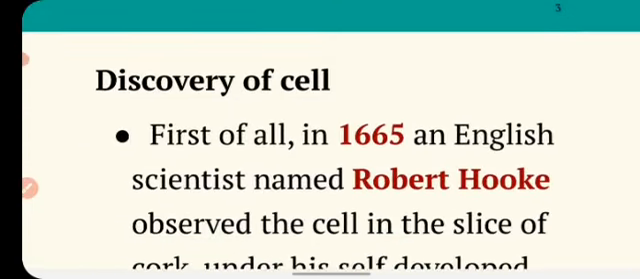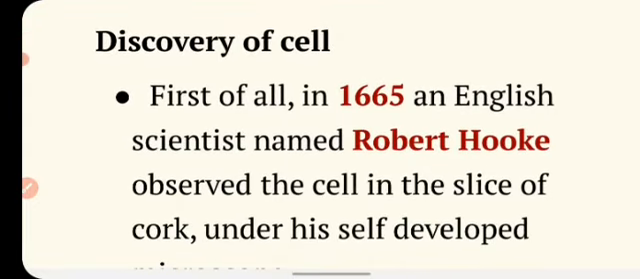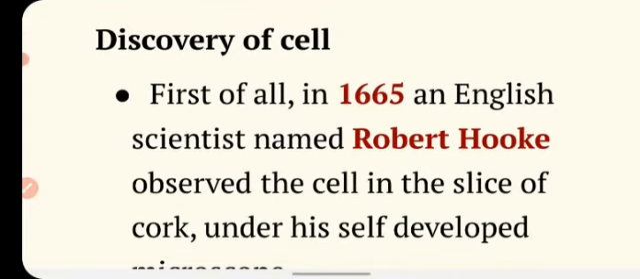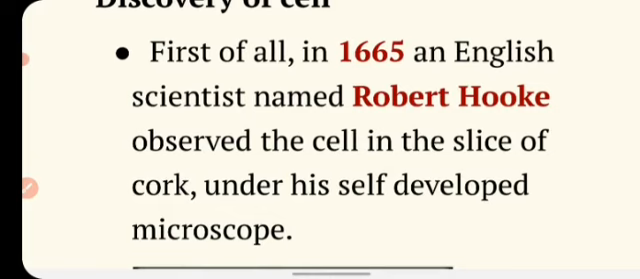Now we will know about the discovery of the cell. So who discovered the cell for the first time, who gave the evidence that the cell is the basic unit of any organism? It was Robert Hooke. The English scientist Robert Hooke observed the cell in a slice of cork under his self-developed microscope in 1665. So he observed the cell in the cork.